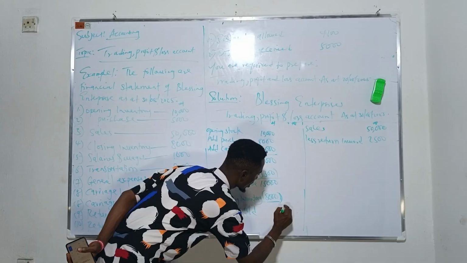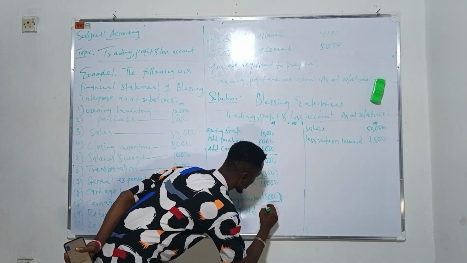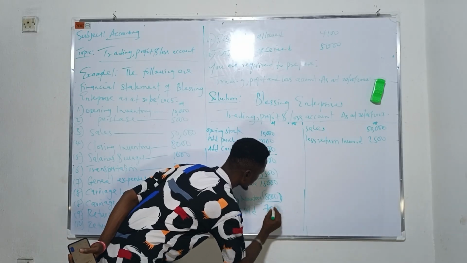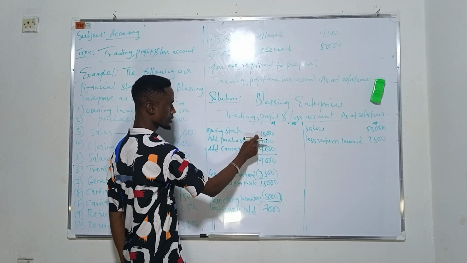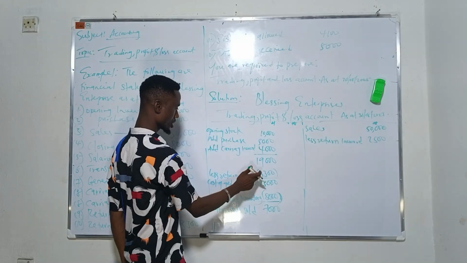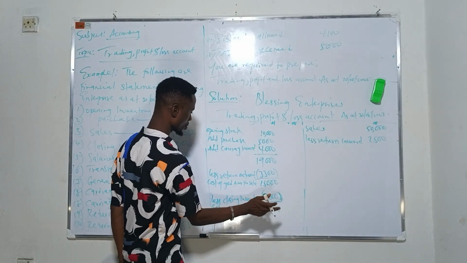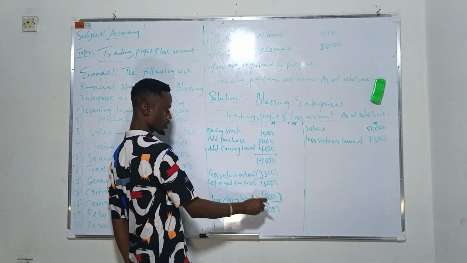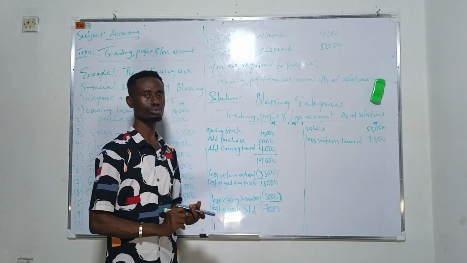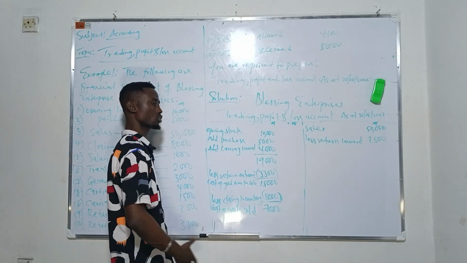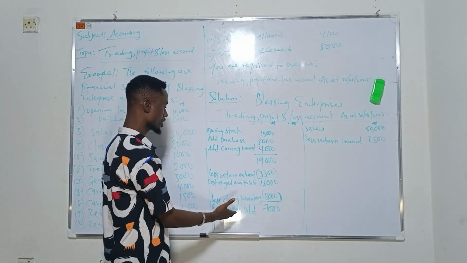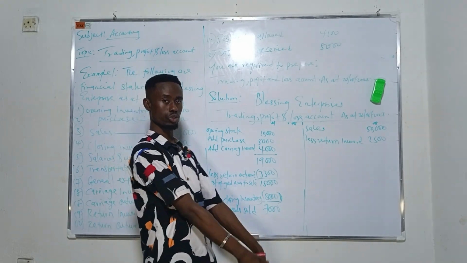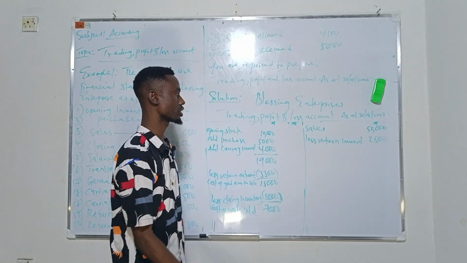So this minus this now gives us what we call 7,000. This plus this plus this gives us this. This one of this gives us what? This is called cost of goods sold. That means total goods we have sold. This is the total goods we want to sell, we haven't sold it yet. Why? This is the total goods we have sold, we have sold it already.